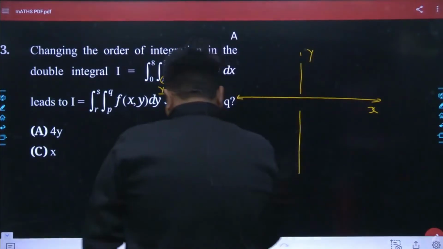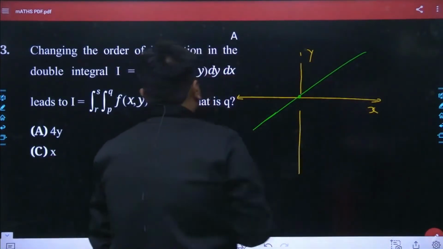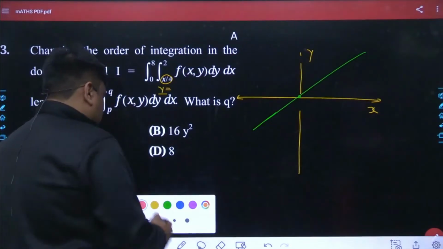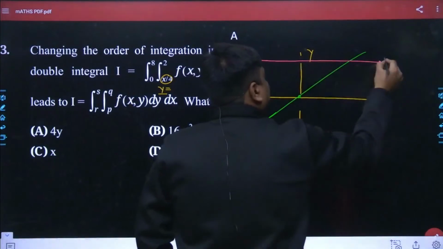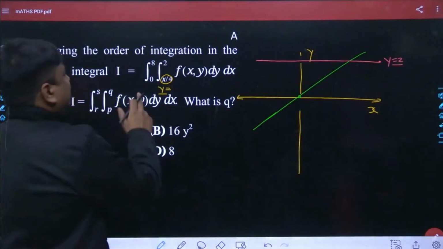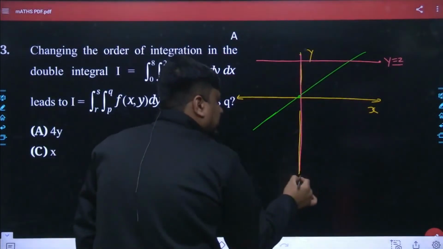Y equals x by 4 is going to be a straight line passing through the origin. Then comes y equals 2, which is a horizontal line lifted 2 units upwards. Then comes x equals 0, which is the y axis.